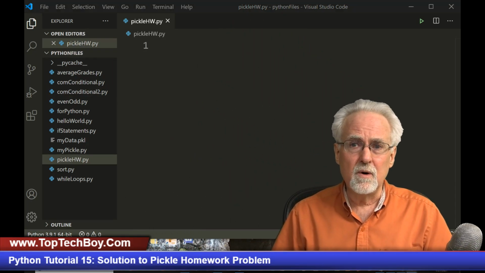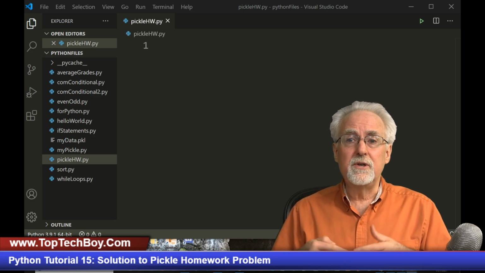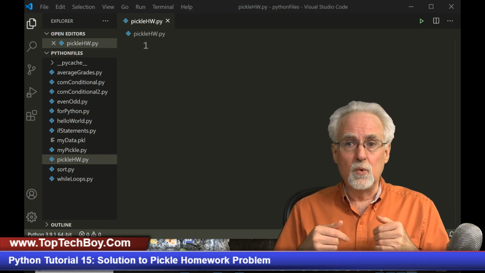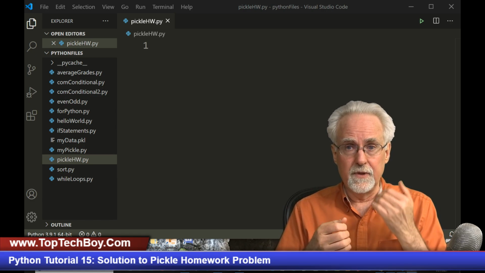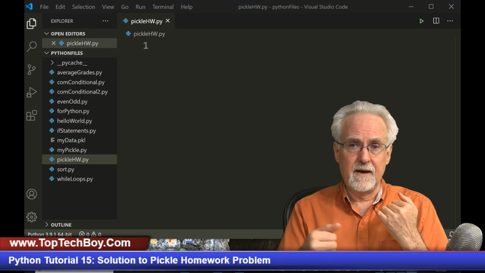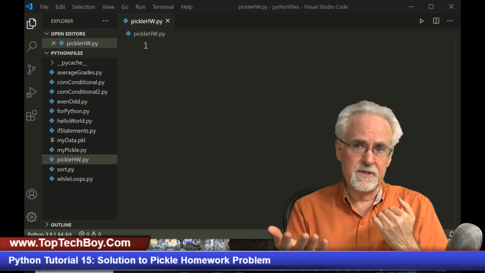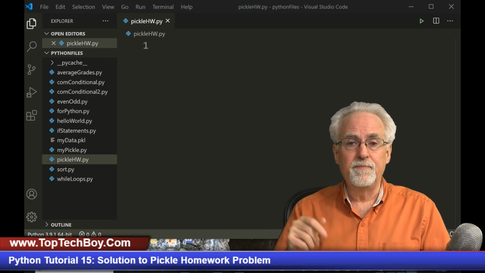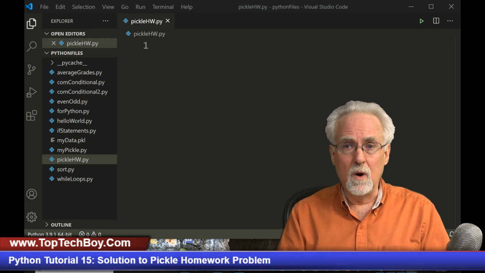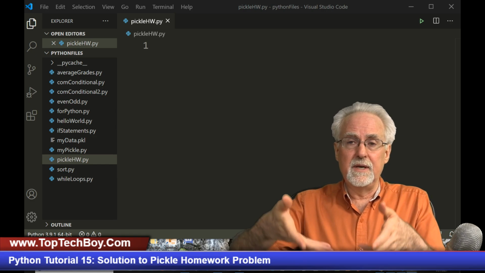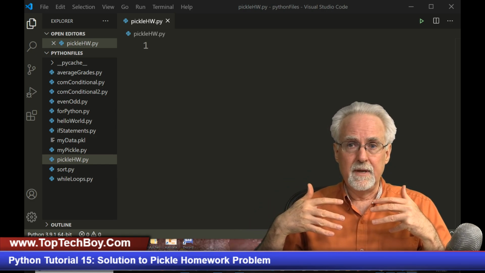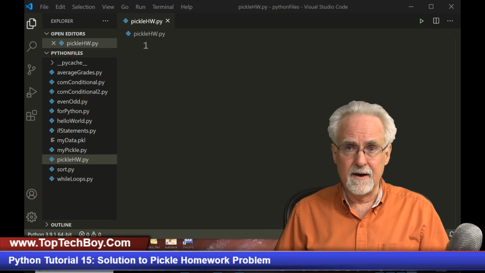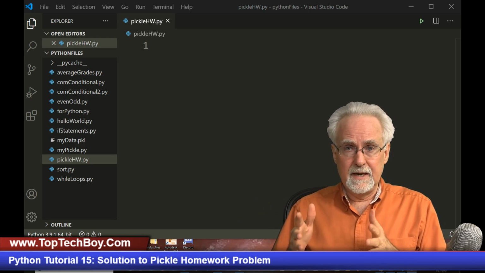Okay, so what was the homework that I gave you? You were to ask the user how many students he had, and then ask the user for the name of the student and that student's average, the name of the student and that student's average. Then go through, create two arrays, and then pickle them. That's going to be program number one. Then program number two is going to pull that up and print it out.